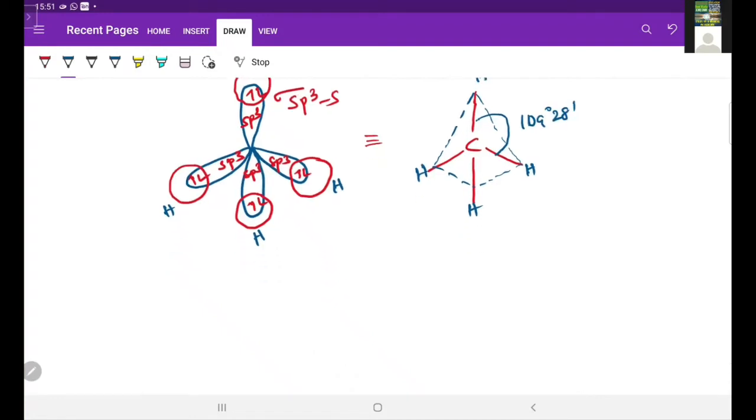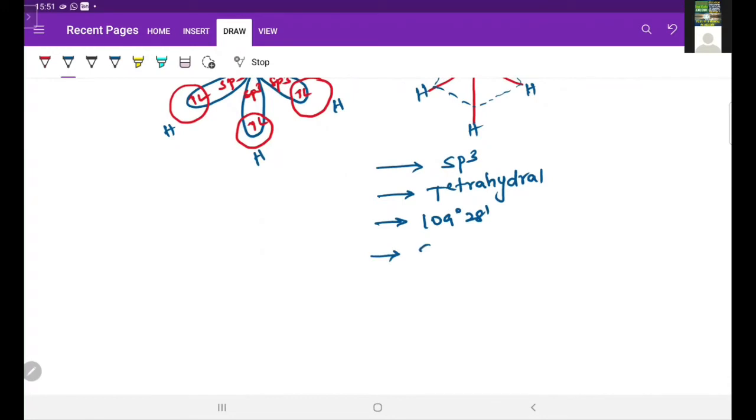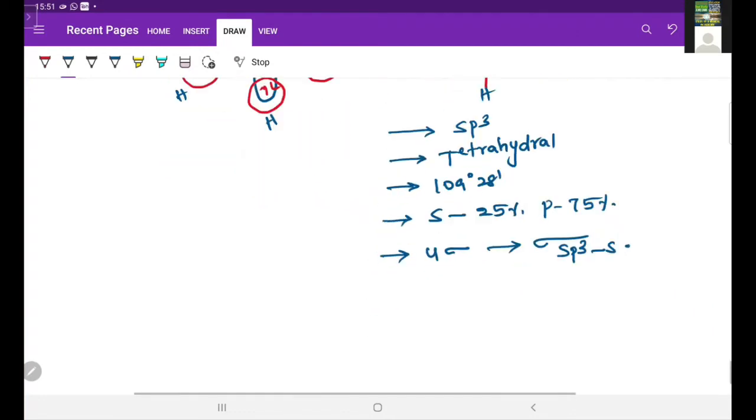Now what are the characteristic properties of this CH4? Here the hybridization is sp3 and the geometry is tetrahedral, and the bond angle is 109 degrees 28 minutes, and S character is 25% and P character is 75%. Total 4 sigma bonds are forming. These 4 sigma bonds are also the same type, formed by sp3-s overlap. So this is the formation of CH4.